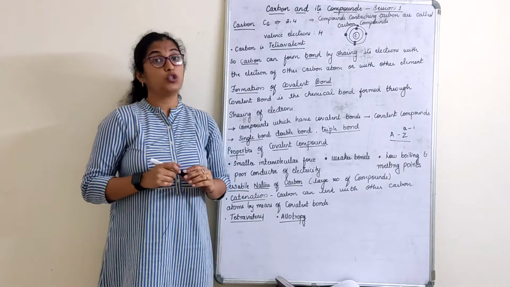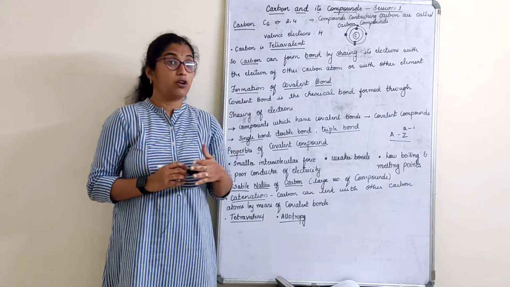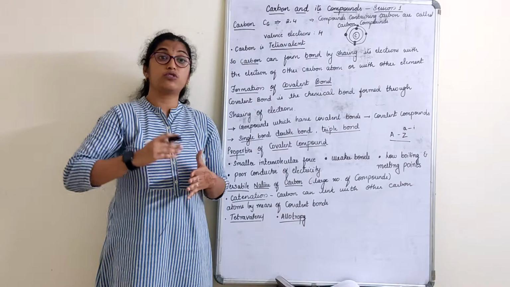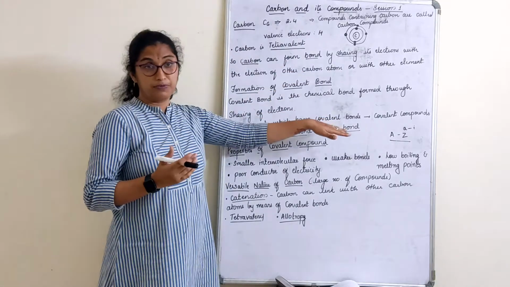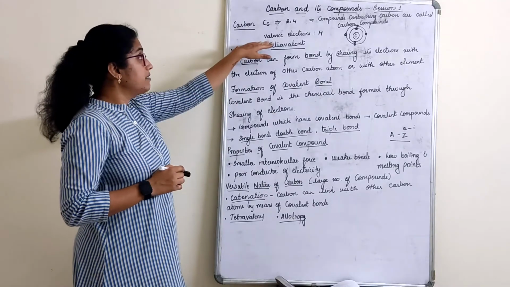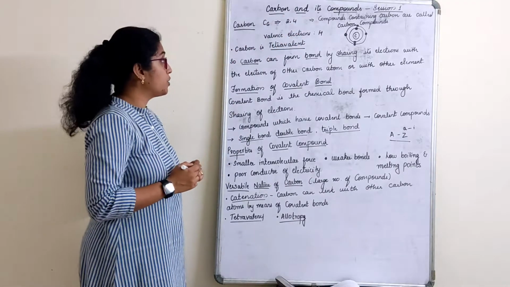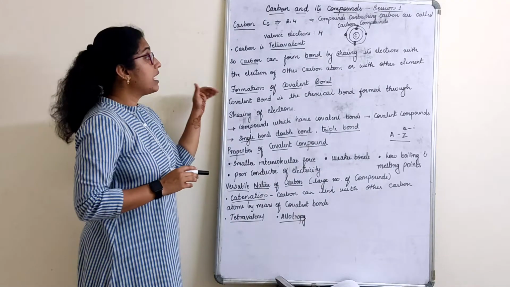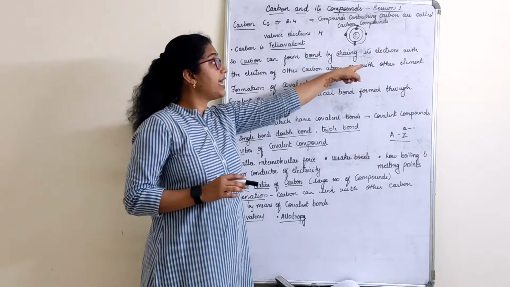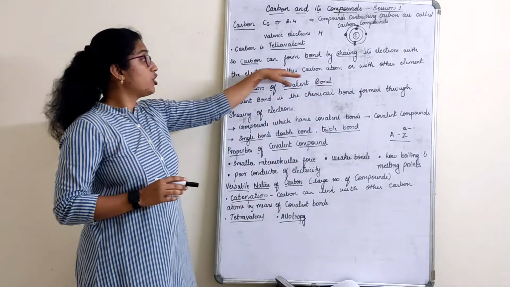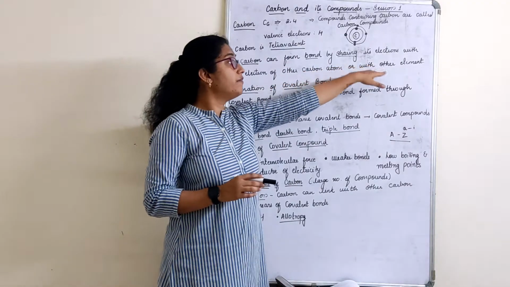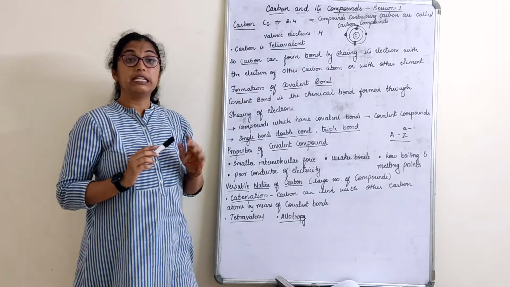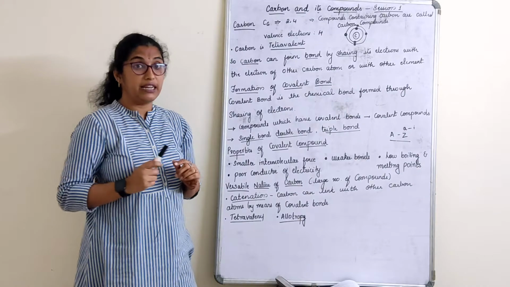So when we share electrons, we share to form an octet structure, right? That is the only thing we know for now. We will understand more about this octet structure and another structure a bit later, okay? So, carbon, as we discussed, has 4 valence electrons. Carbon is tetravalent. Why is carbon called tetravalent? Because carbon can form bonds by sharing its electrons with the electrons of another carbon atom or with another element to form the octet structure. That is why it is tetravalent. It has a tendency to share electrons.